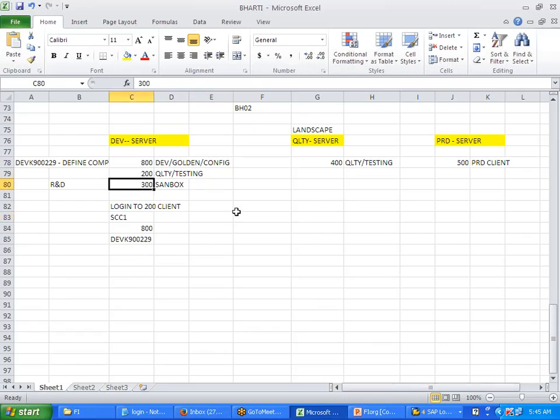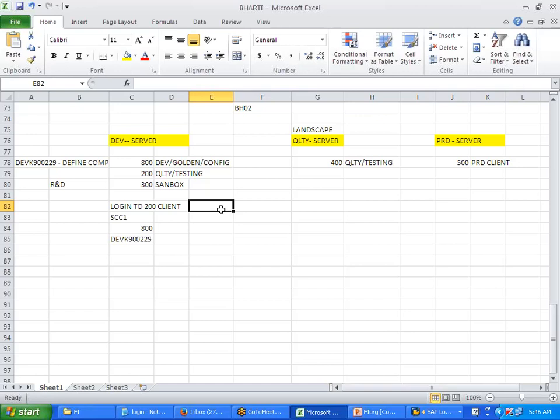I have one other question. We have just created one transaction and then we have tested in the 200 client. Similarly, if we have suppose 100 or 200 transactions in 800, are we going to take one request number and copy that, and it automatically copies all the 100 transactions to the 200 client?